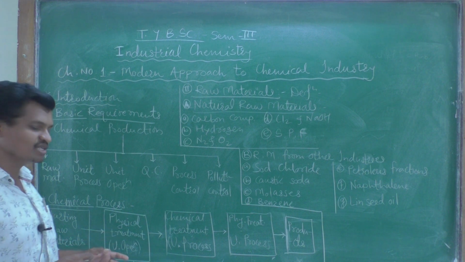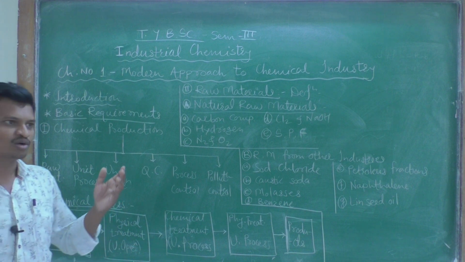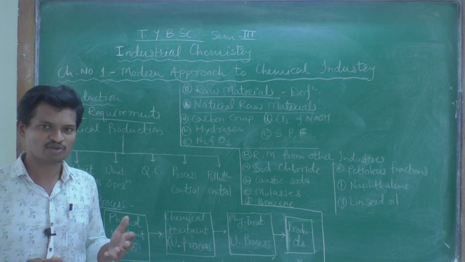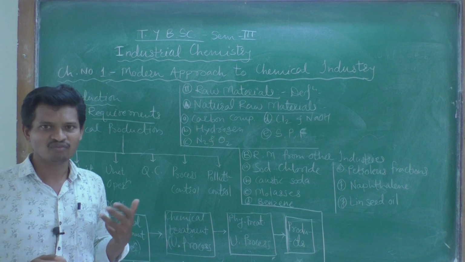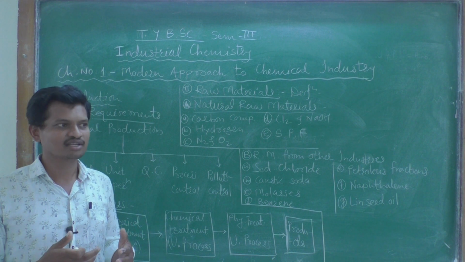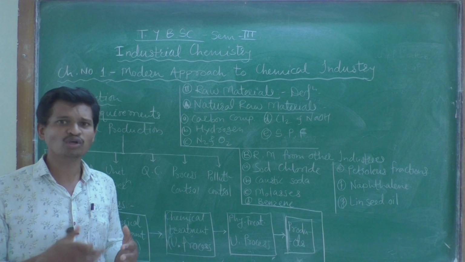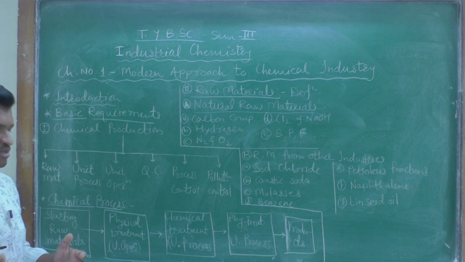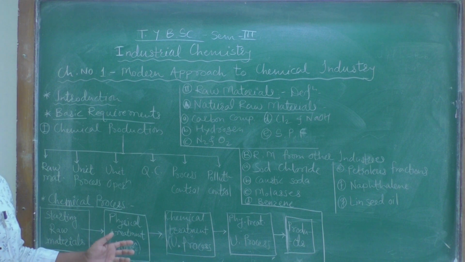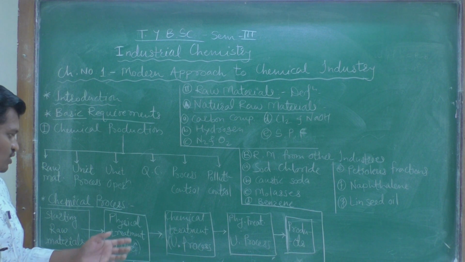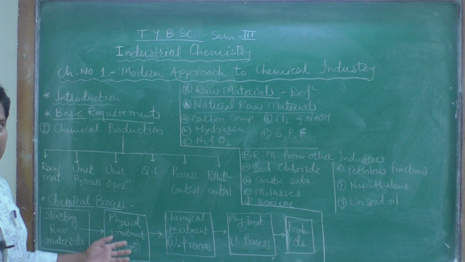We are near the sugar industry, so we are aware of how the sugar syrup is heated. It is heated by means of water steam. So this is one of the operations, called heating or mixing. If we have to mix two or three raw materials, mixing is done. So these are the unit operations or physical treatments.